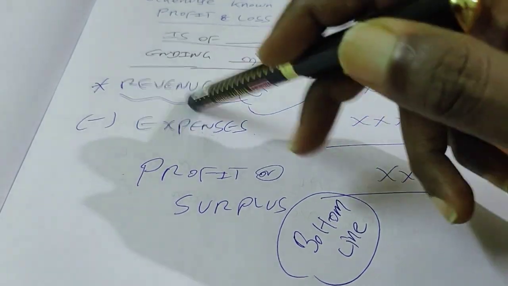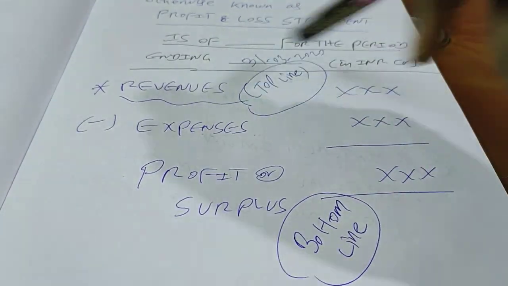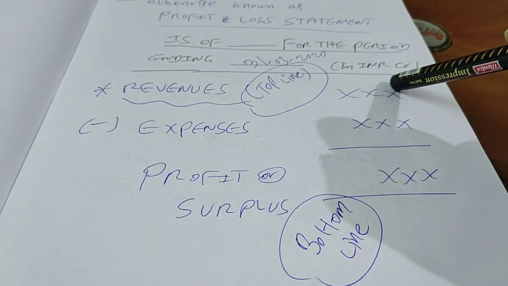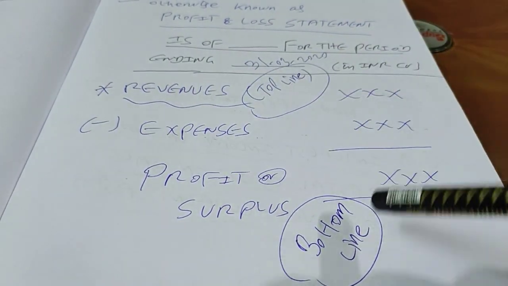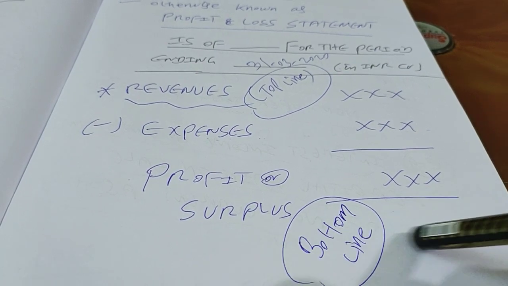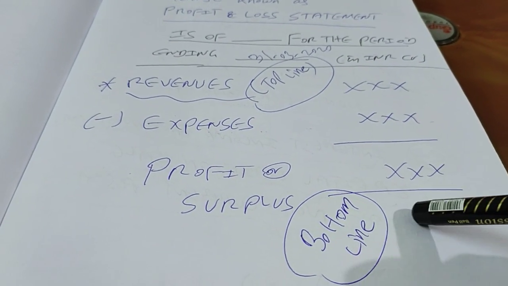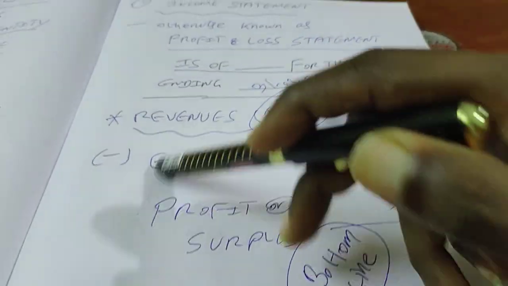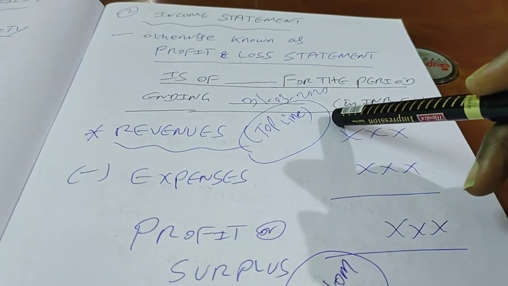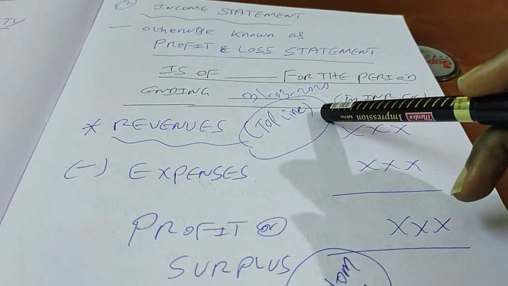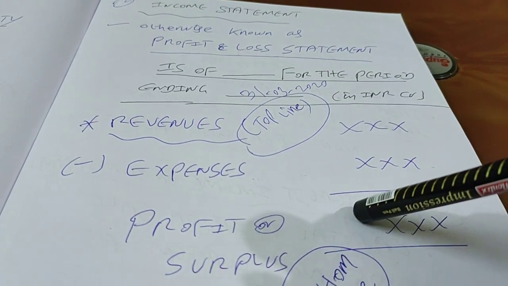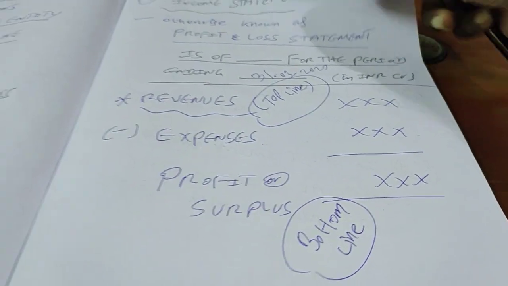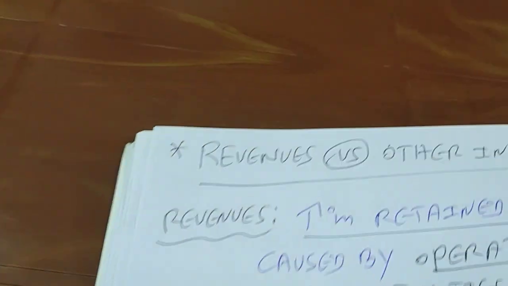Each item is a line. It's a row, we call it a line item. Revenue is the topmost line item, so that's why we call it the top line. Profit after tax is the bottommost line item, so we call it the bottom line. In between these two we have expenses. That means revenues earned by the entity, if you subtract expenses from that, what you get is profit or surplus, which is otherwise known as the bottom line. So I take you to the next topic.